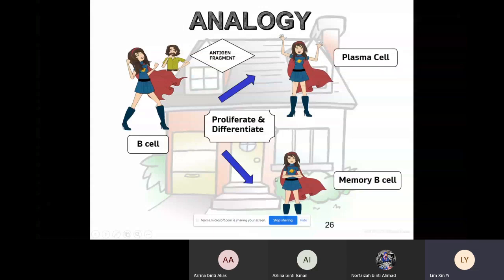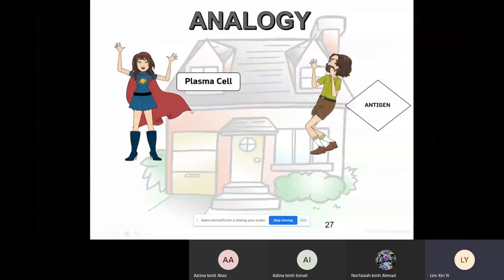Again, the memory B cell is for the next time the same antigen attacks. So now the plasma cell will do the work. How does the plasma cell encounter the antigen? This plasma cell will release the weapon, because she is a superhero, superwoman. The weapon is the antibody, and this antibody will be used to attack our antigen.